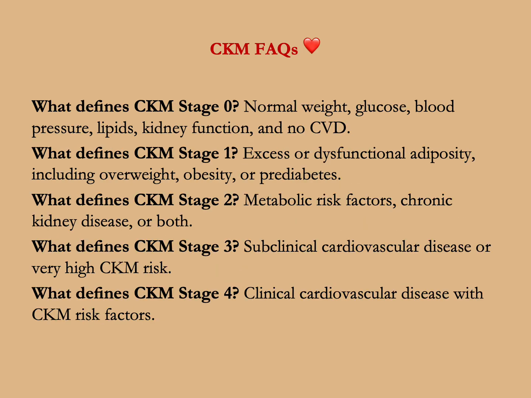What defines CKM stage 0? Normal weight, glucose, blood pressure, lipids, kidney function, and no CVD. CKM stage 1 is excess or dysfunctional adiposity, including overweight, obesity, or prediabetes. CKM stage 2, metabolic risk factors, chronic kidney disease, or both. What defines CKM stage 3? Subclinical cardiovascular disease or very high CKM risk. What defines CKM stage 4? Clinical cardiovascular disease with CKM risk factors.